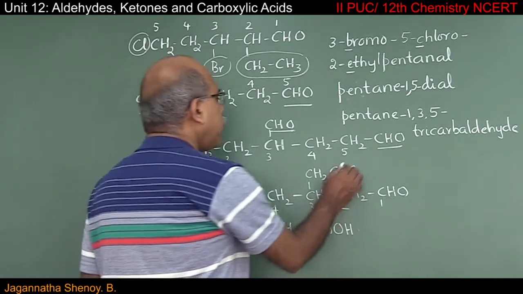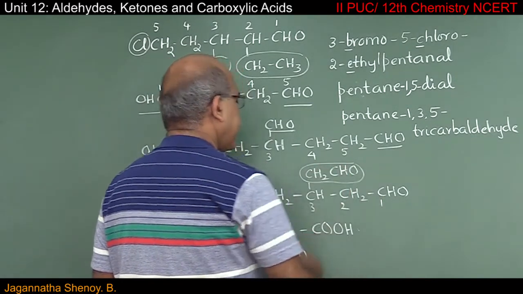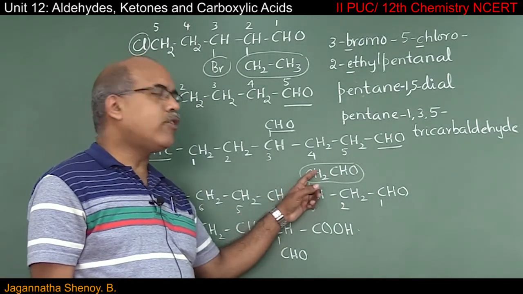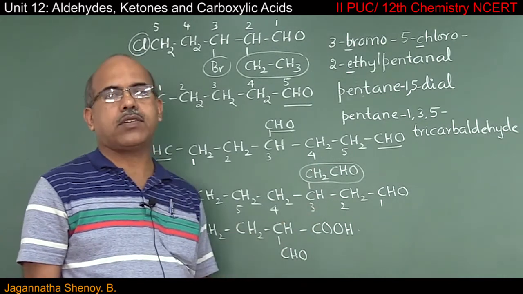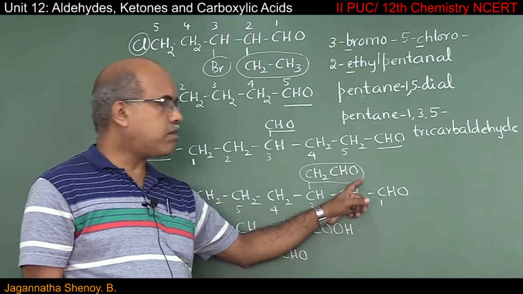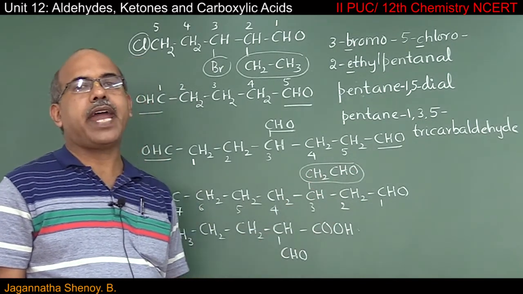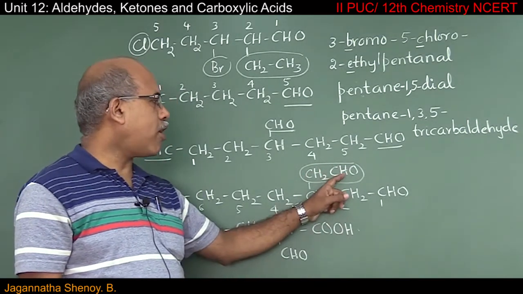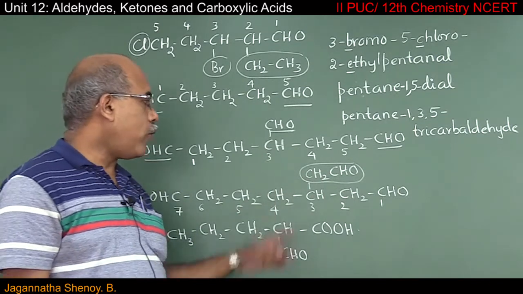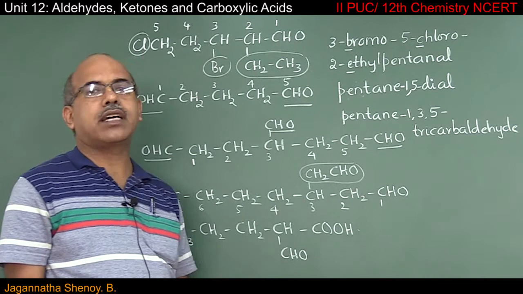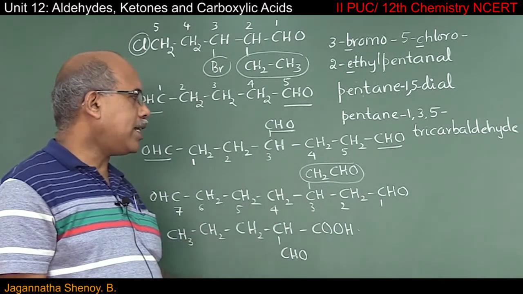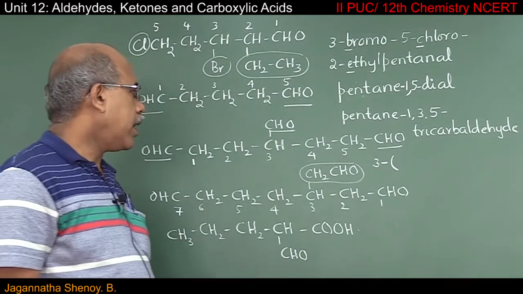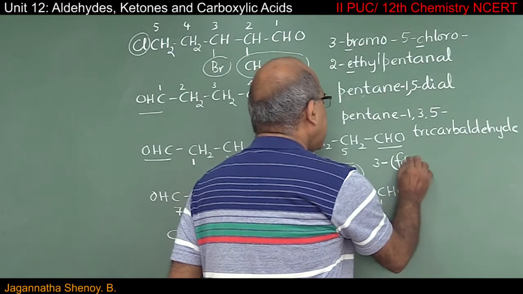And what is the name of the side chain that is present? You know, CHO group is called formyl group, and then you have CH2, which is called methyl group. CHO is formyl, CH2 from one carbon atom, it has to be methyl. What is the name of this particular side chain? It is called formylmethyl side chain. Where is it present? It is present on the third carbon atom. That is why when I write the IUPAC name, I'll write it as 3-formylmethyl.